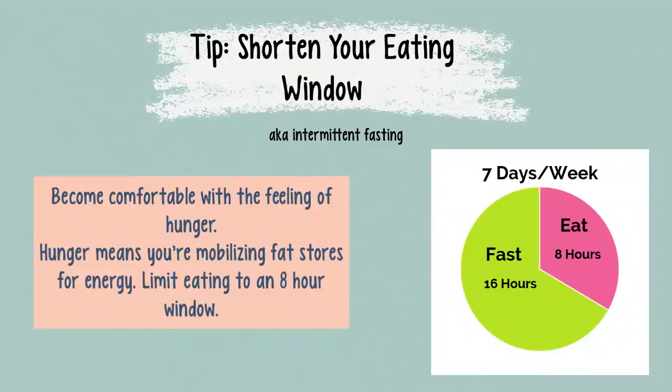When I became convinced by the intermittent fasting literature, which is the same thing as shortening your eating window, what I did is I stopped having breakfast. My first meal is now at noon, and I finish eating before 8 p.m. That means I'm eating over an 8-hour period. I'm fasting over a 16-hour period.